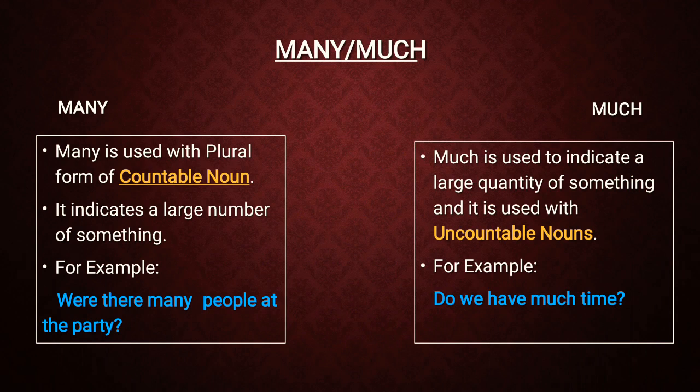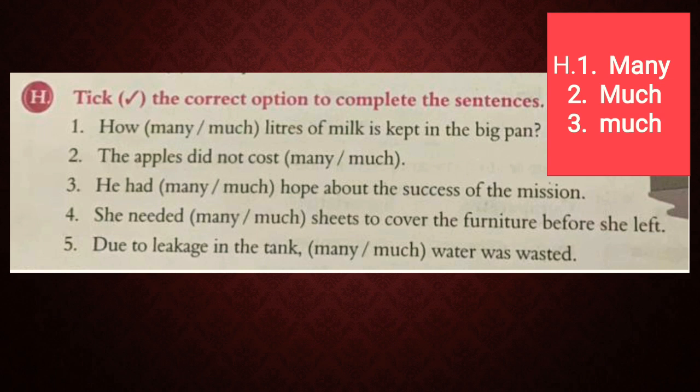So let us do the exercise. 1. How many or much liters of milk is kept in the big pan? The answer will be many. Next, 2. The apples did not cost dash, many or much. The answer will be much. He had dash hope about the success of the mission. Many or much? The answer will be much. He had much hope about the success of the mission.